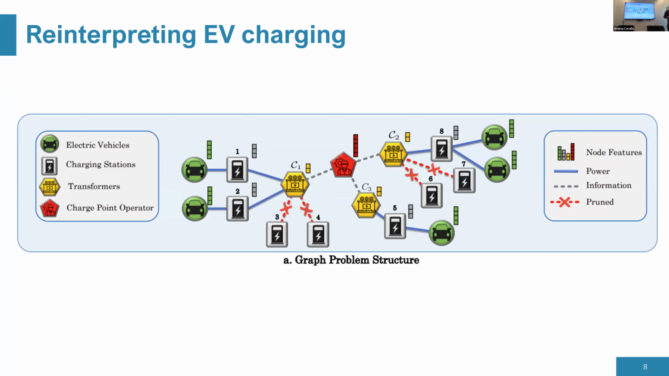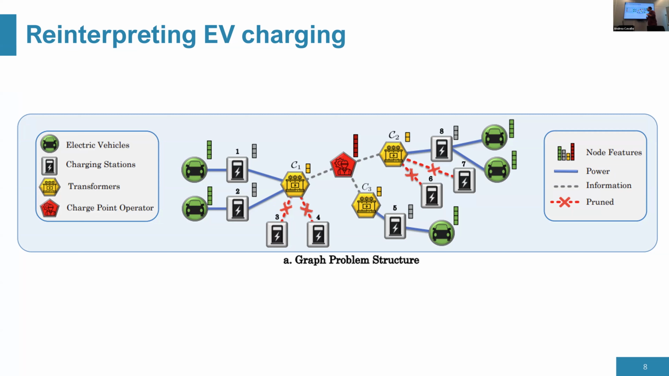So this is how we are reinterpreting the EV charging problem. Like I mentioned earlier, we have 4 different types of objects. We have electric vehicles in green, charging stations in gray, transformers, and the charge point operator, and this is how a specific snapshot of the environment can look. Of course, every type of object has different features. Electric vehicles might have features about how much energy they charge and how long they stay there. Then we have some constraints from the chargers, some other local constraints from the transformer level, and then some aggregated constraints. So we see that we have a lot of different objects with different features.